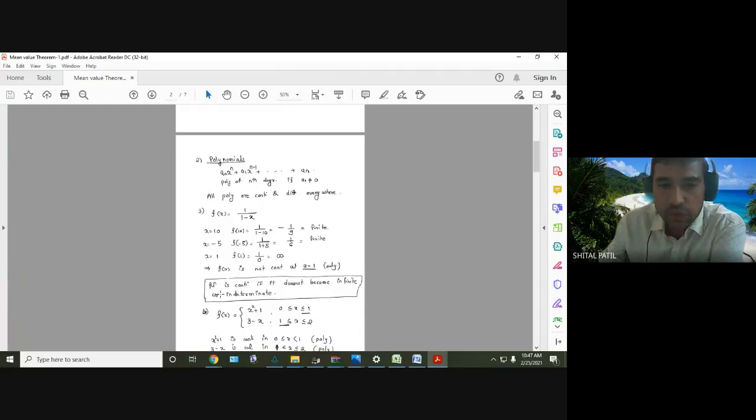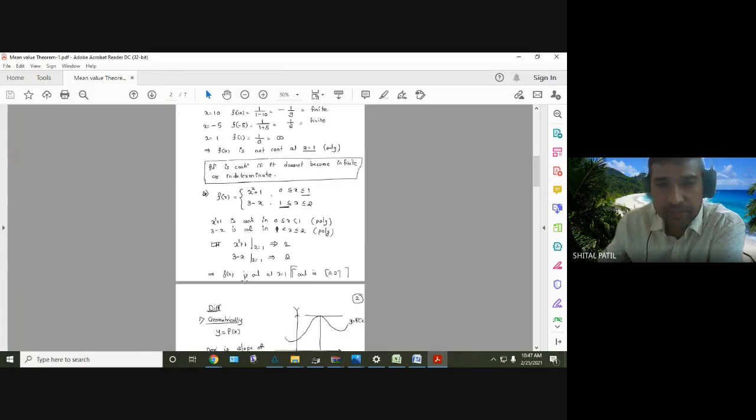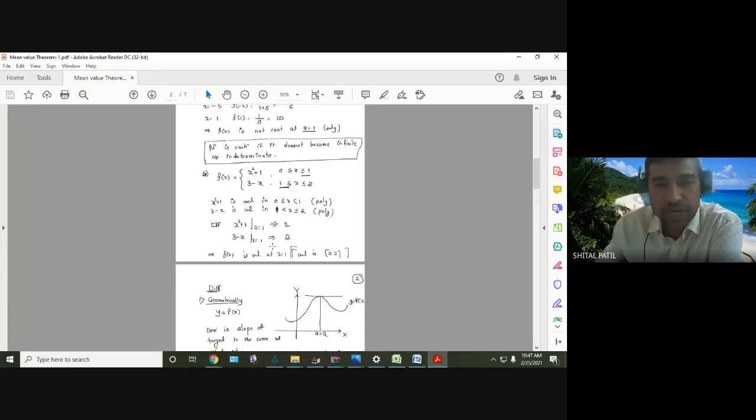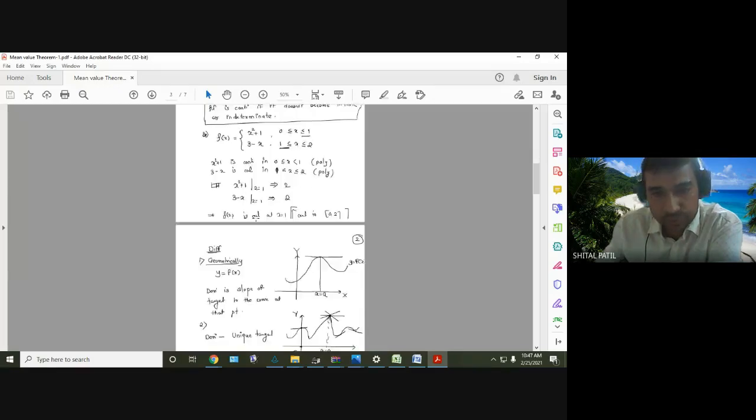So the function is continuous if it does not become infinite or indeterminate. Then the next example has two parts, x square plus 1 and 3 minus x, in 0 to 1 and 1 to 2 respectively. Then we obtain the value of the function at x equal to 1, and in both cases the value is 2. Therefore the function is continuous at x equal to 1 and continuous in the whole interval 0 to 2.